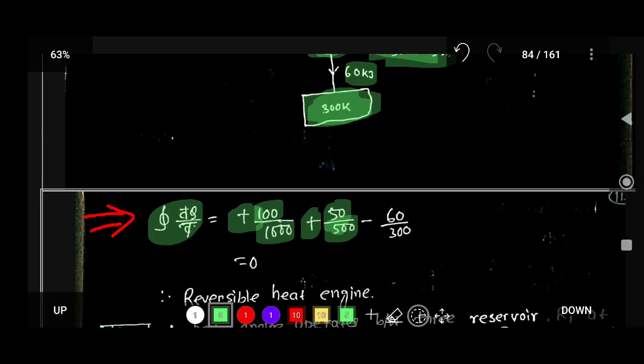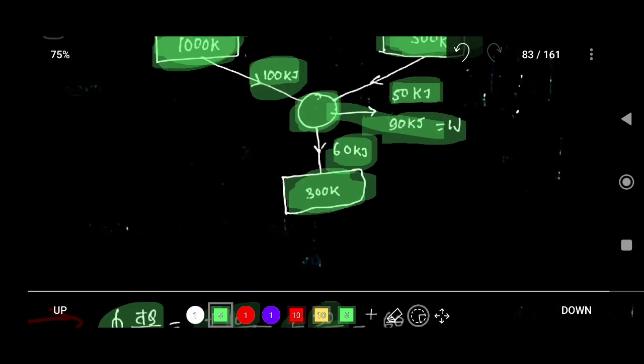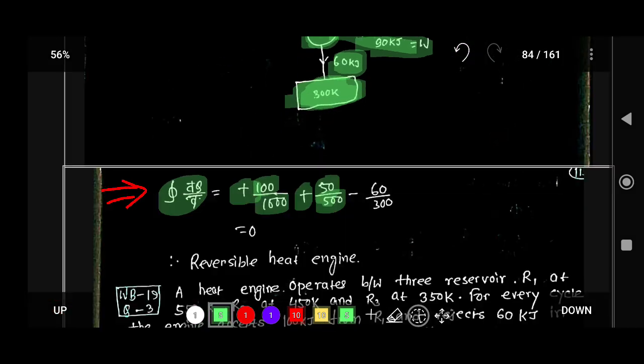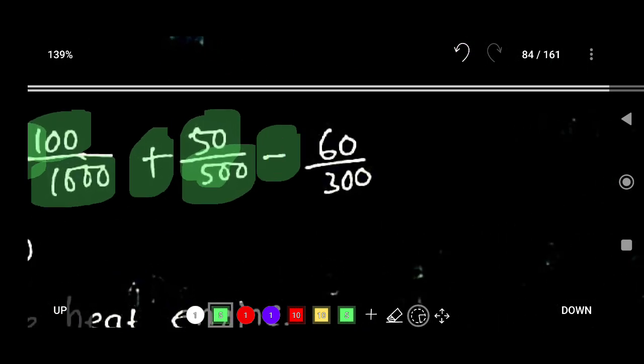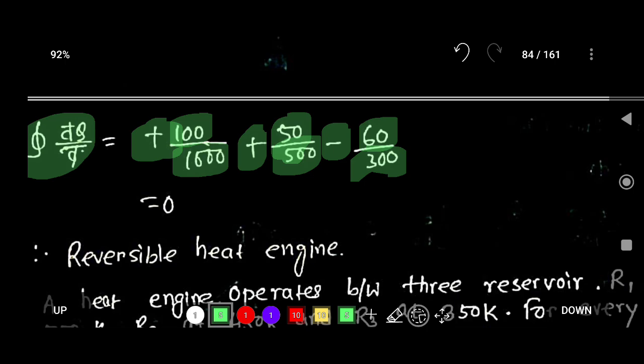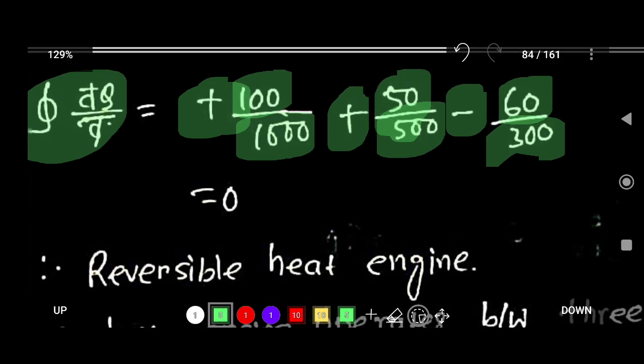And in the same way, 60 kilojoule of heat is rejected from the system to the reservoir. So that is why there is a negative sign, because heat is rejected. So minus 60 divided by the reservoir temperature, which is 300. So from here you get the value 0.